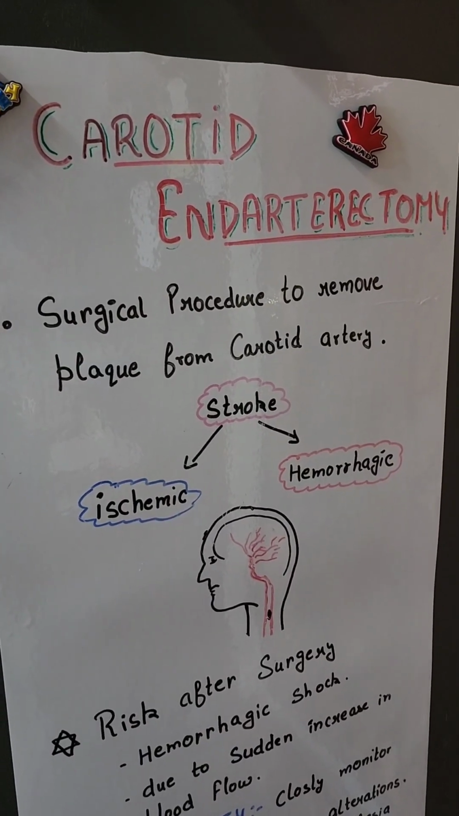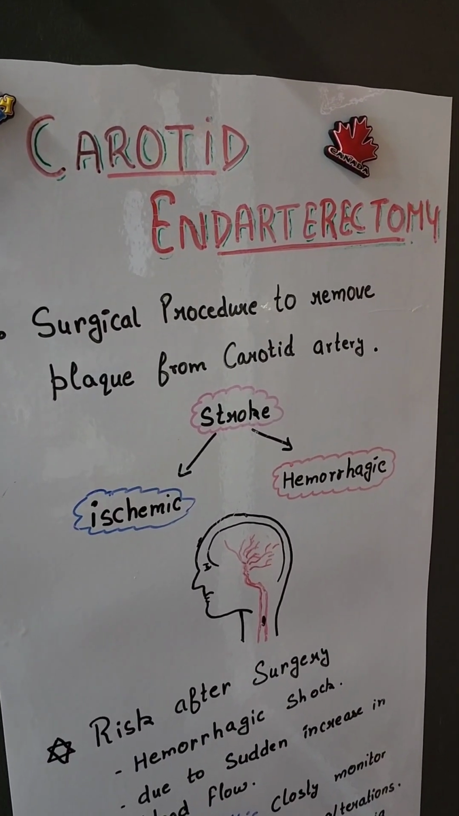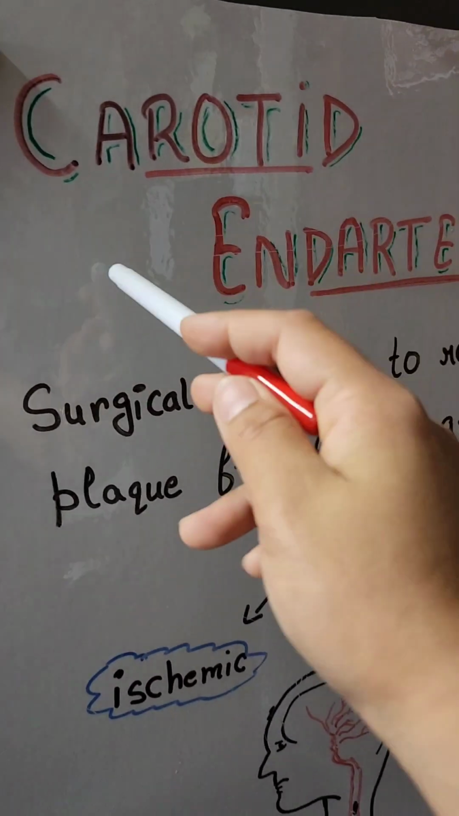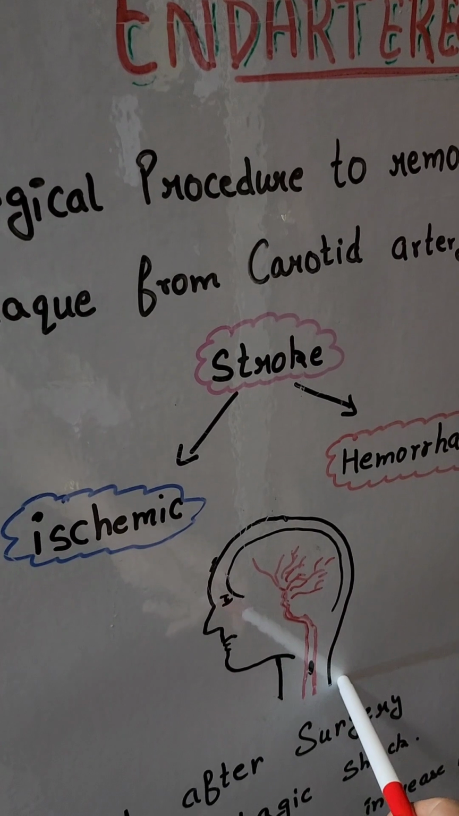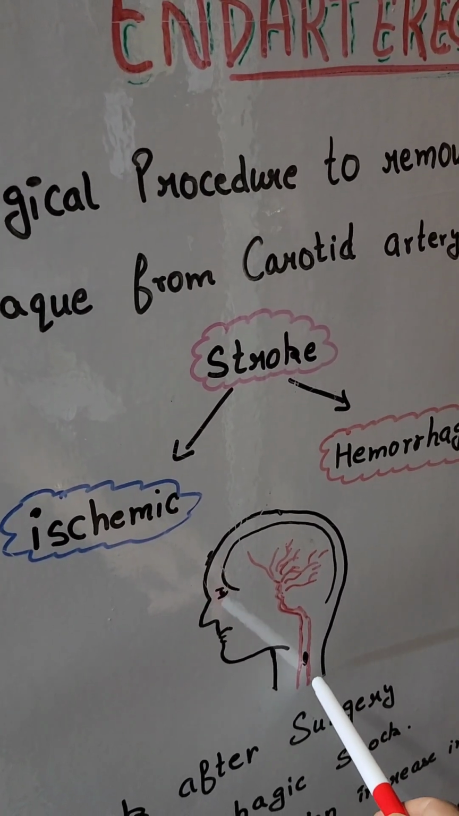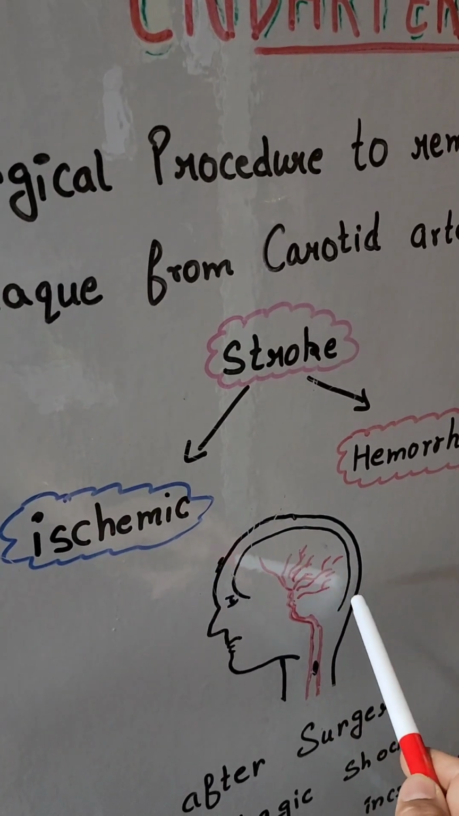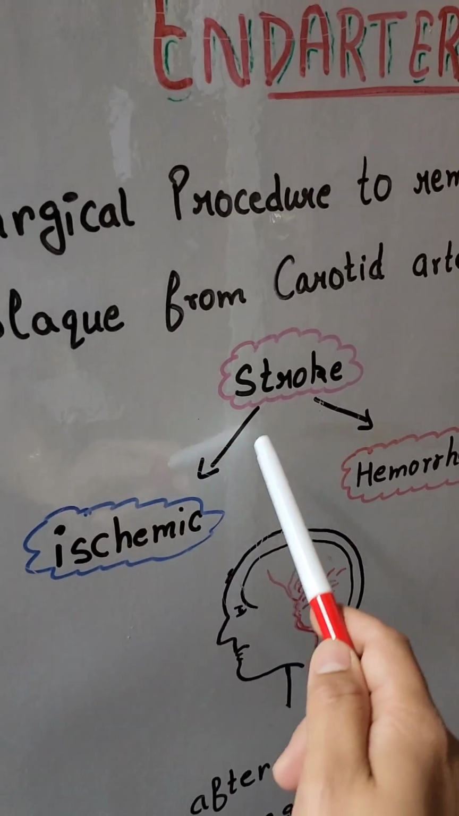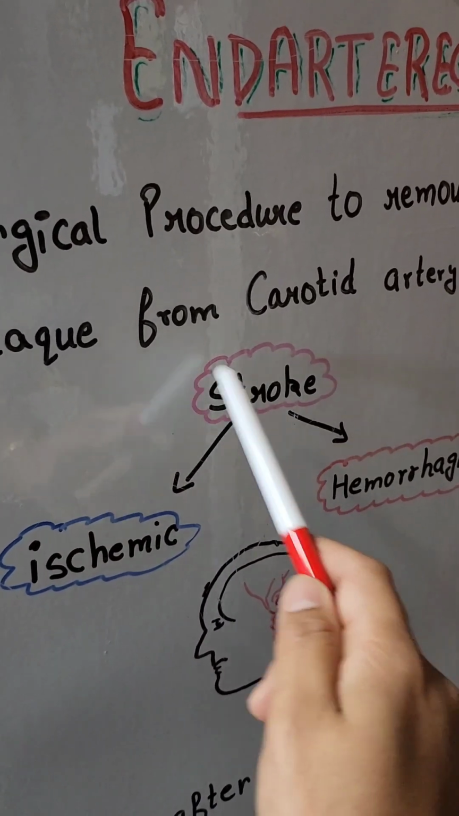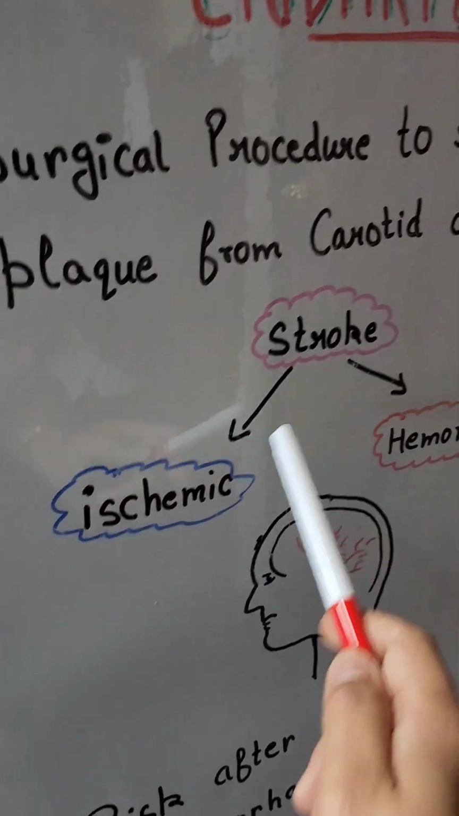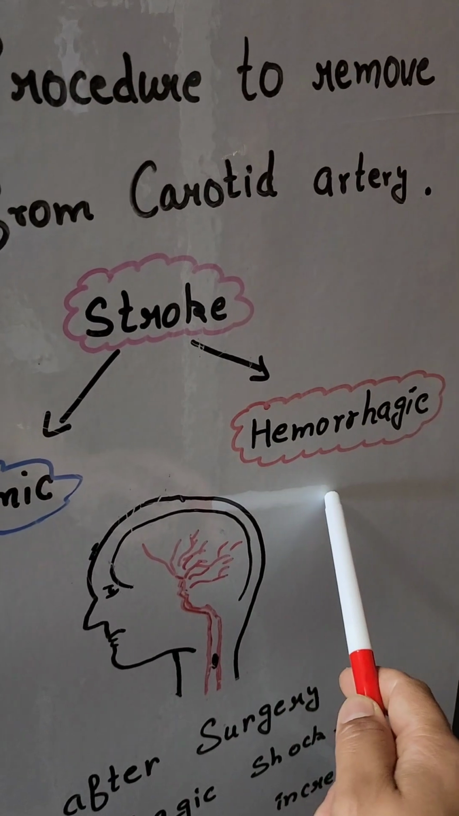Today we're going to talk about carotid endarterectomy. This is clear from the name. What is carotid? This is the main artery in our neck that takes oxygenated blood supply to our brain. When this is affected, it decreases oxygen and blood supply to our brain and the patient is at risk of stroke. Strokes are of two types, ischemic stroke and hemorrhagic stroke.